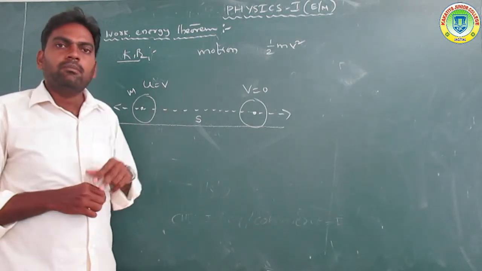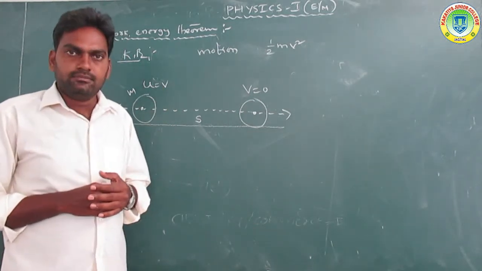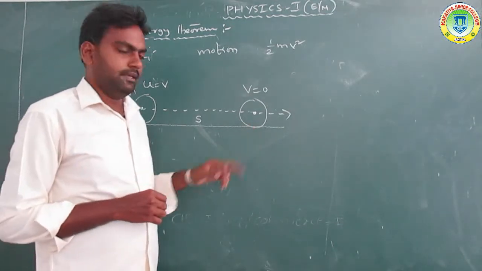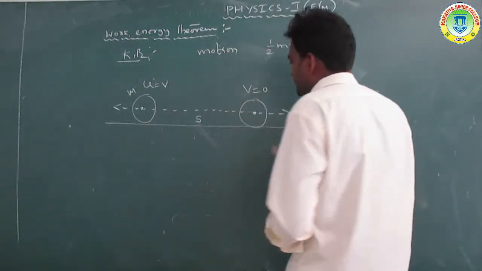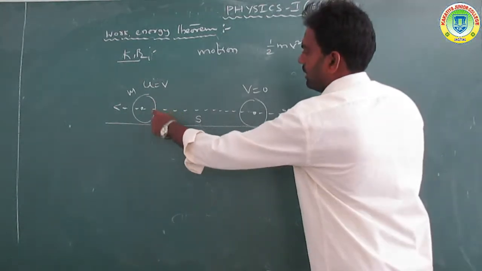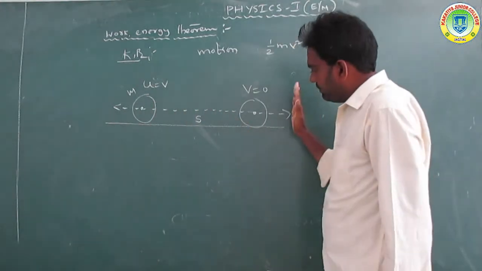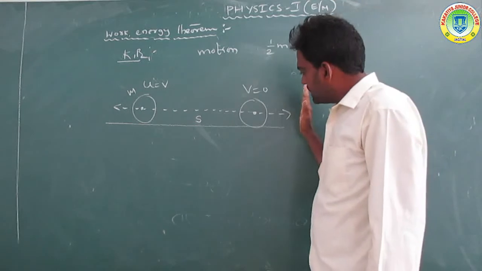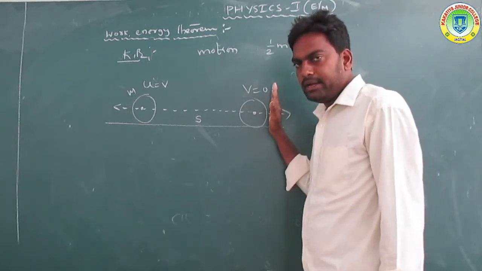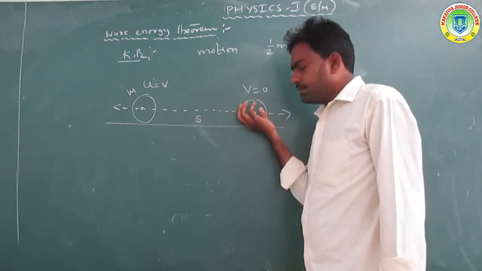So some more force is applied opposite to the rolling body. Just for example, this is a rolling body and some force is applied opposite to it, bringing the body to the rest position.